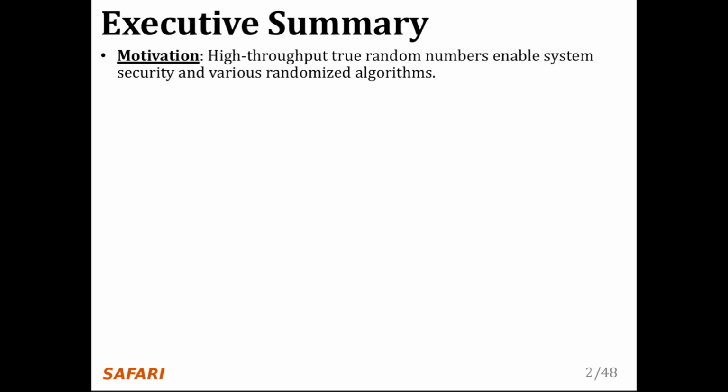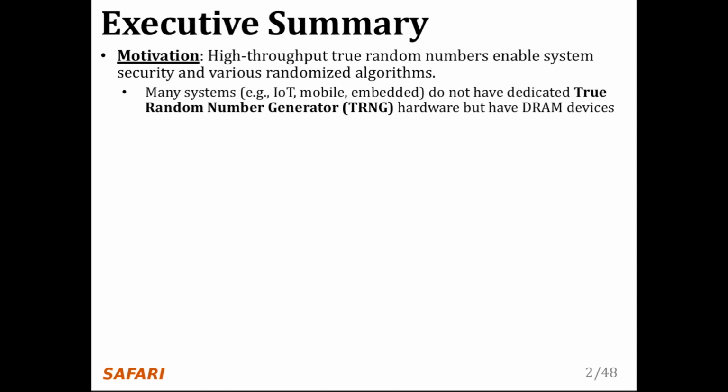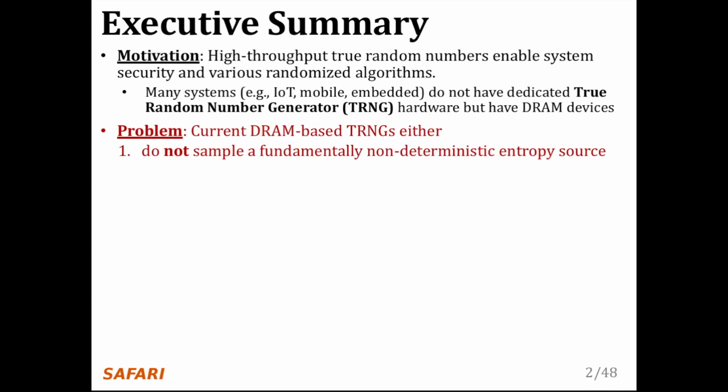Our motivation is that high throughput true random numbers enable system security and various randomized algorithms. Unfortunately, many systems like IoT, mobile, and embedded systems do not have dedicated true random number generator hardware. However, they do have DRAM devices on which a few recent papers have proposed generating true random numbers. The problem is that current DRAM-based TRNGs either do not sample a fundamentally non-deterministic entropy source, which may not result in true random numbers, or they are too slow for continuous high-throughput operation.